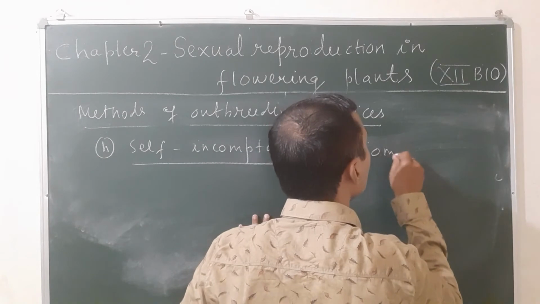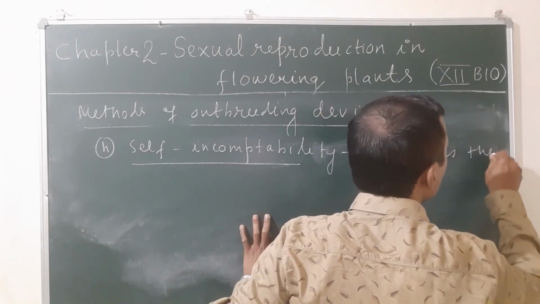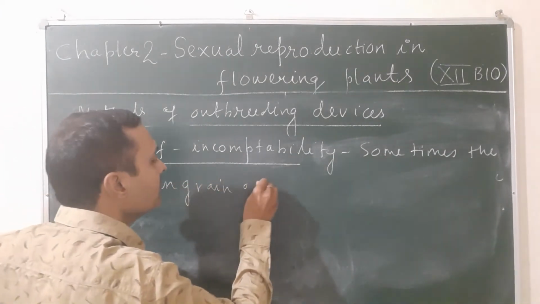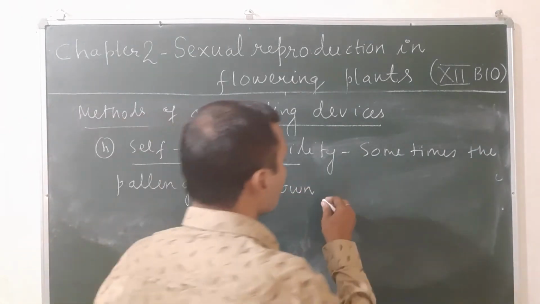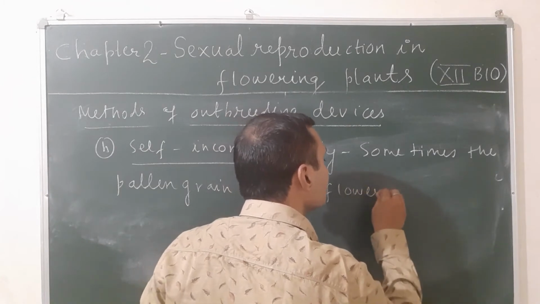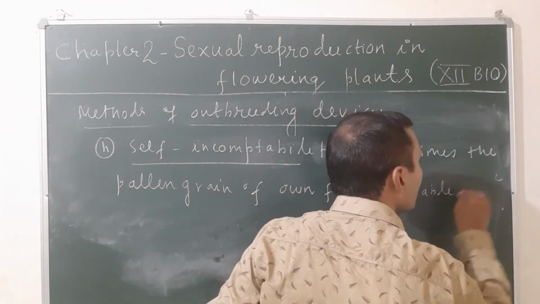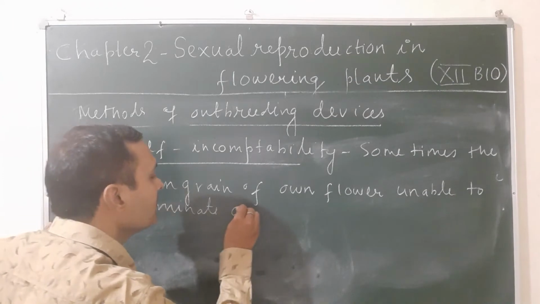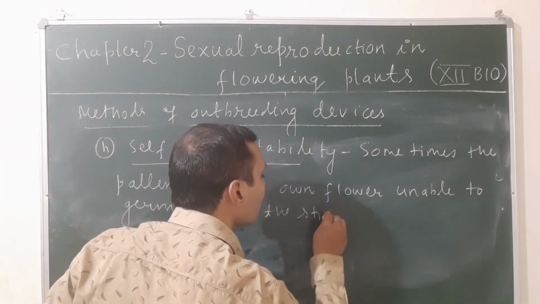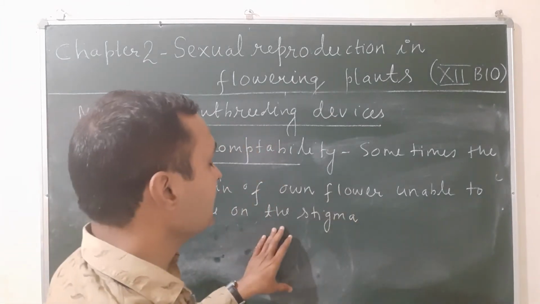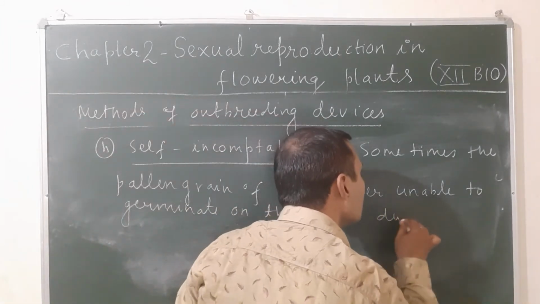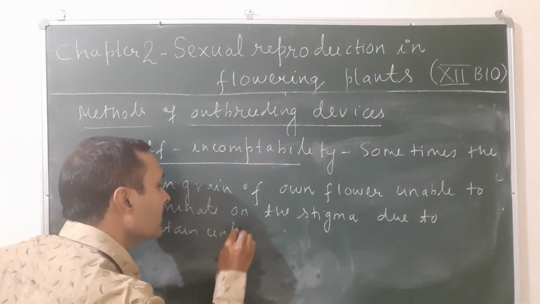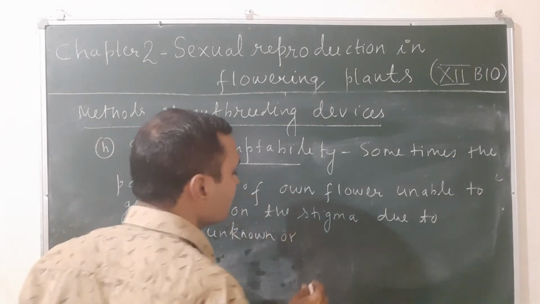Sometimes the pollen grain of the own flower, that means self, is unable to germinate on the stigma due to certain unknown or genetic reasons, related to genes.